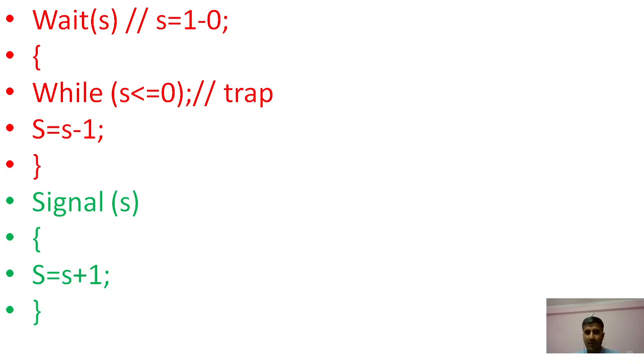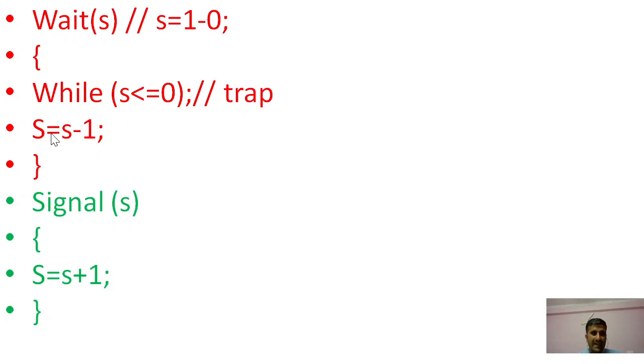So we have discussed the semaphore, and if we work on the semaphore, then there is a waiting state, right? So in the wait, atomic over here, s is equal to 1, right? After that it moves into the loop and checks the condition. If s is equal to 1, then the while condition is false. If the condition is false, then we terminate; we do not execute the loop body of this while loop, okay.